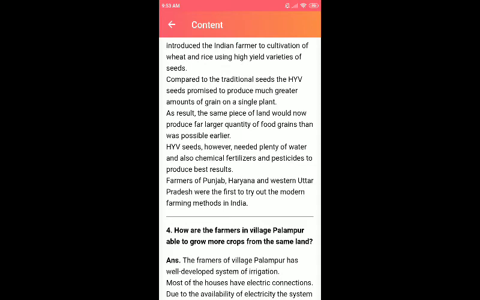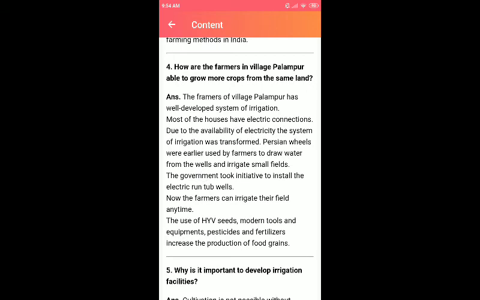HYV seeds, however, need plenty of water, as I said before, and they also require chemical fertilizers and pesticides to produce the best results. Farmers of Punjab, Haryana and western Uttar Pradesh were the first people to try out the modern farming methods in India.